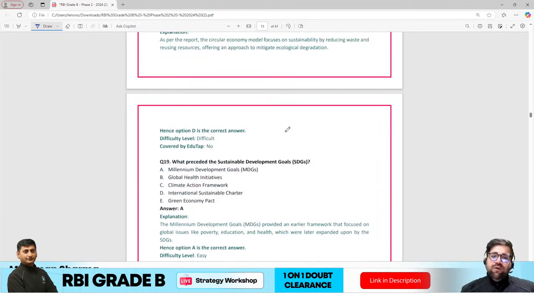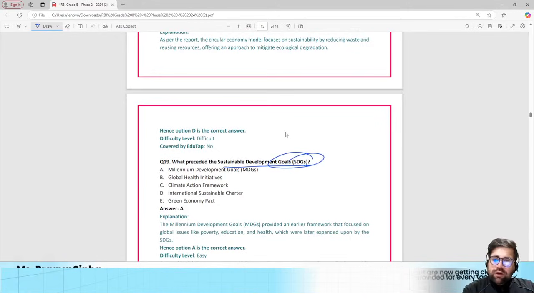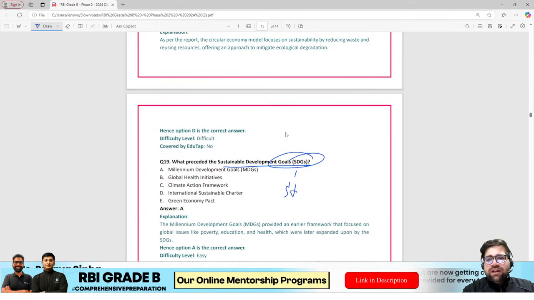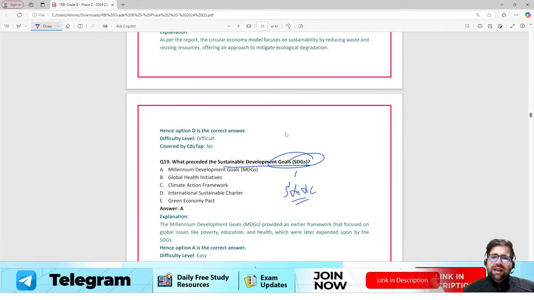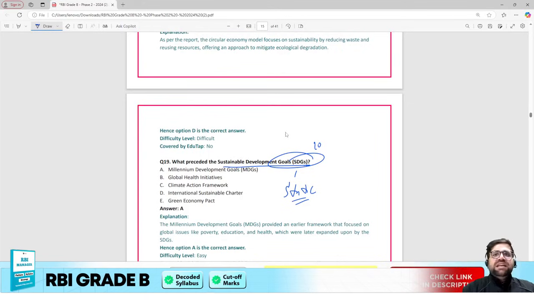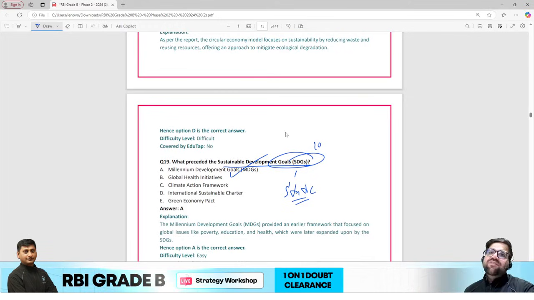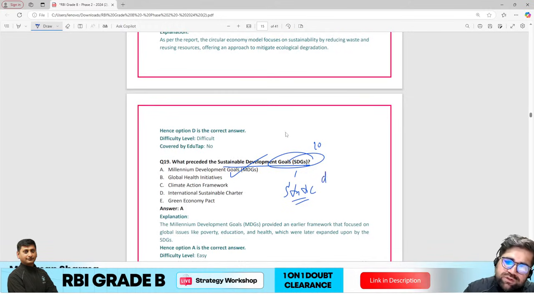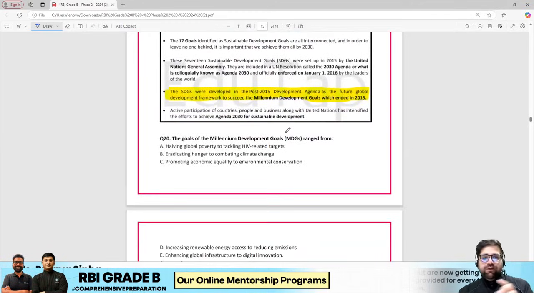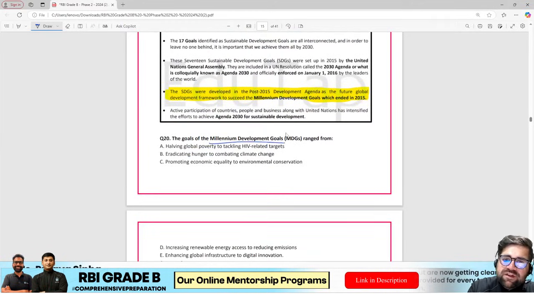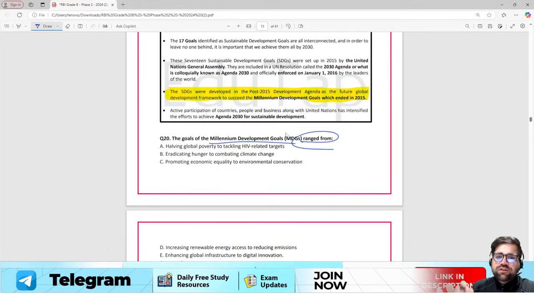But the next question: what preceded the Sustainable Development Goals? Now, this knowledge is based on your static knowledge. Even if you know Millennium Development Goals were there and then came your SDGs, right? SDGs came from the year 2015 onwards. Before that, MDGs were there. So I would have done this question, because even if I don't know what the paragraph is saying, I could have answered this. That is Millennium Development Goals, right? So according to me, this question was doable. The rest you could skip in this particular set. Next question from this particular set, which is the last one: the goals of Millennium Development Goals range from what? The goals of Millennium Development Goals.